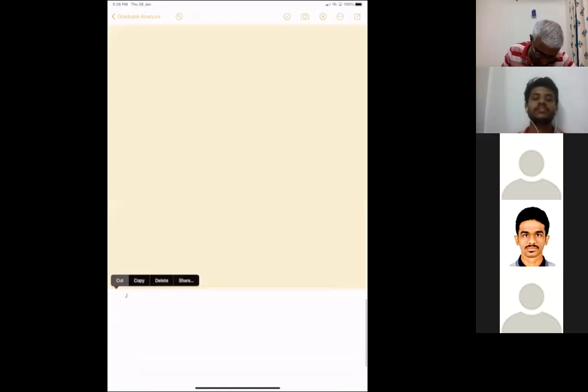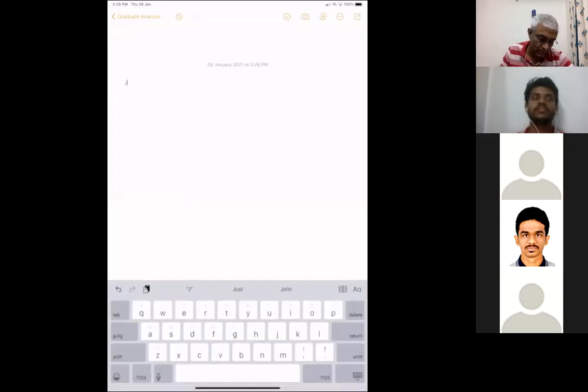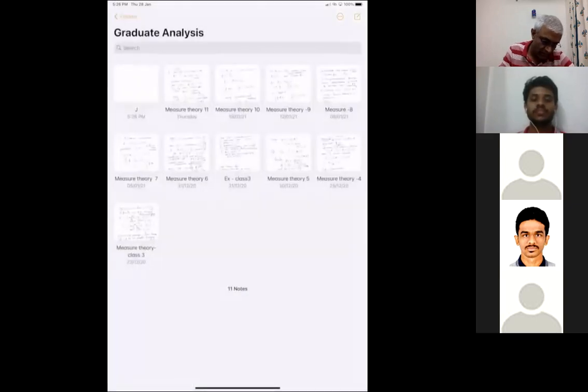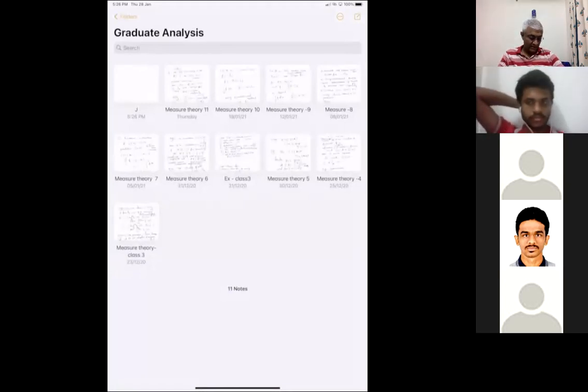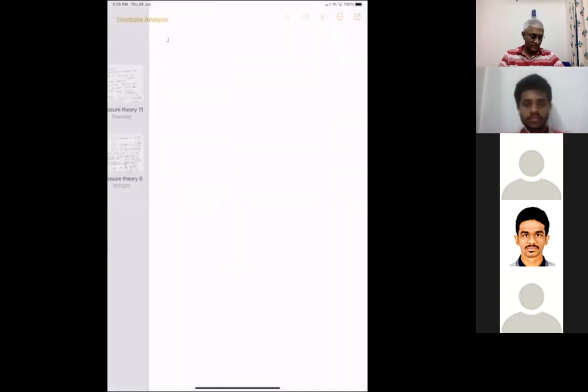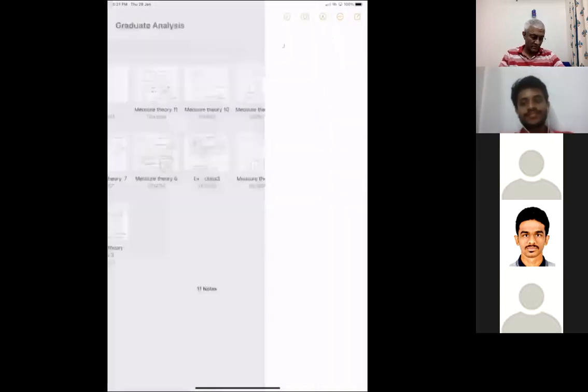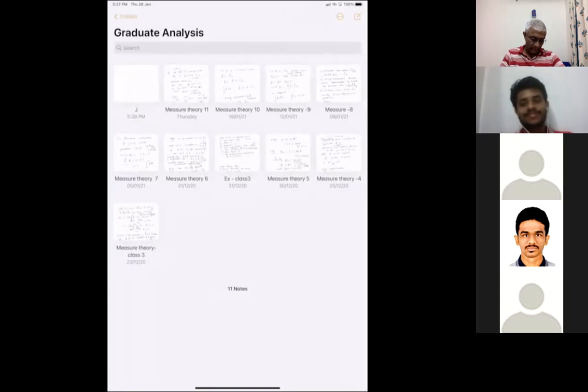Once again, let me get rid of this line. Oh my. What happened here? The whole file has vanished. I don't know what did I do. I don't see the file here. 10, 11, 9, 7.